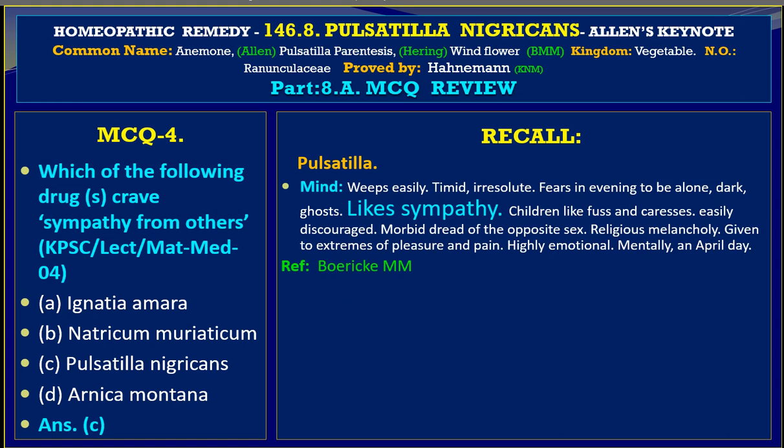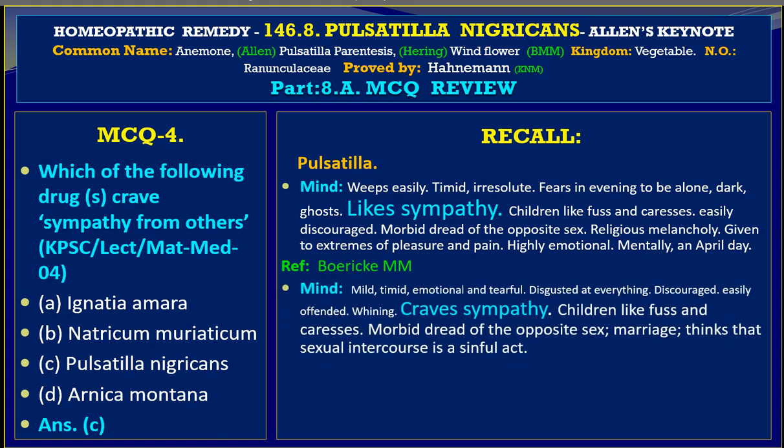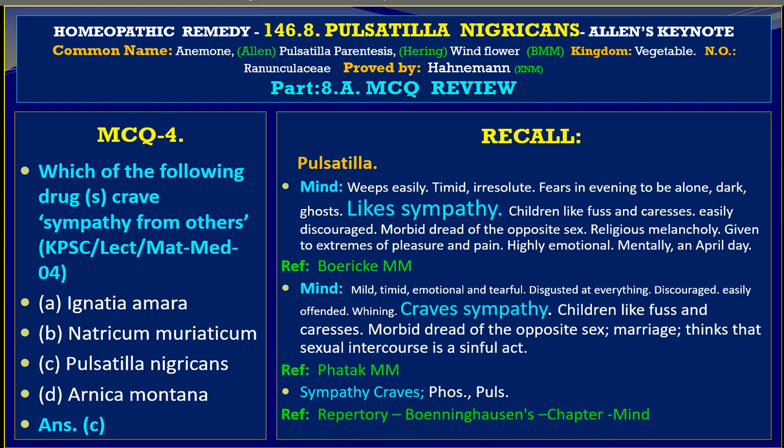Under Pulsatilla, in the Mind section we find likes sympathy, from Boericke's Materia Medica. Again in the Mind section, craves sympathy, taken from Phatak's Materia Medica. Sympathy, craves: we have two drugs, Phosphorus and Pulsatilla, from Boenninghausen's repertory under chapter Mind. So our choice of Pulsatilla appears to be correct.